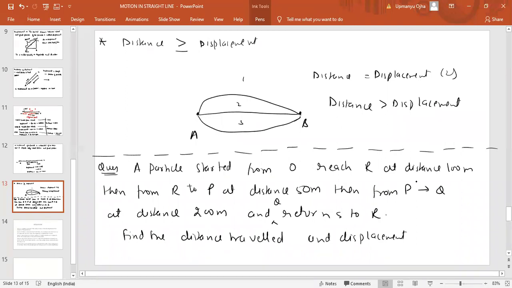Yes, if the body is stationary, then displacement and distance will be zero only. Okay, 600 meters and 100 meters. Displacement is 100 meters. Okay.